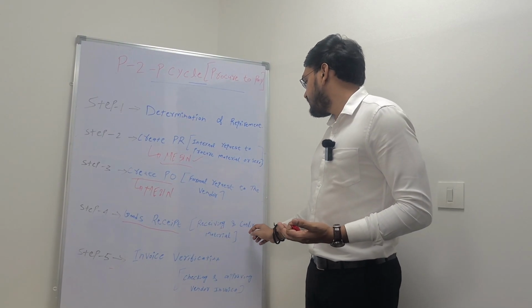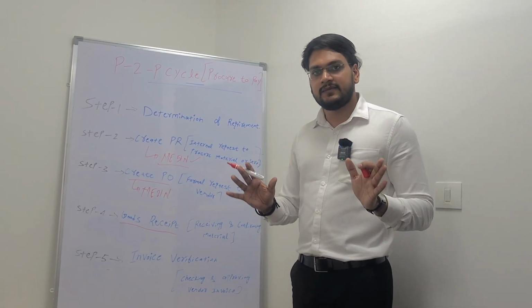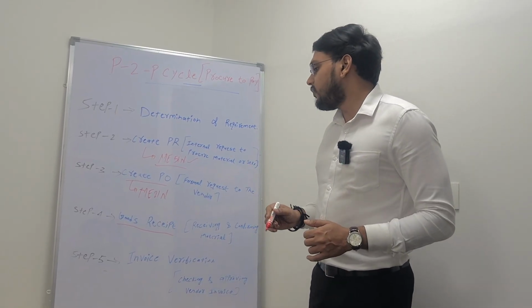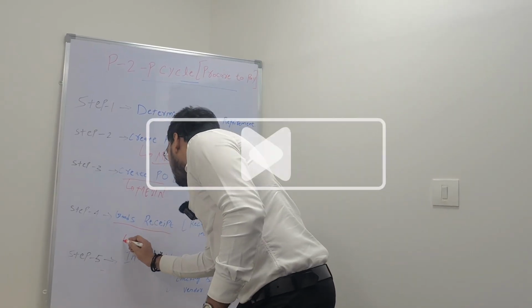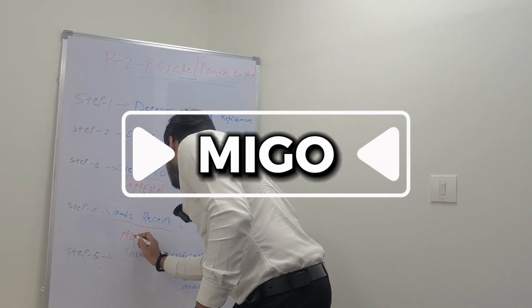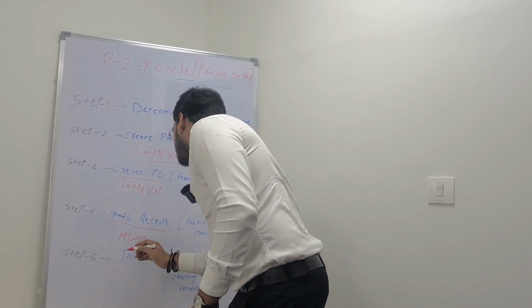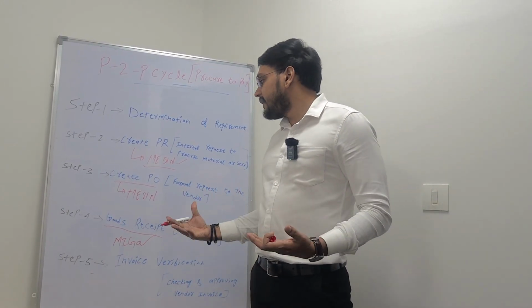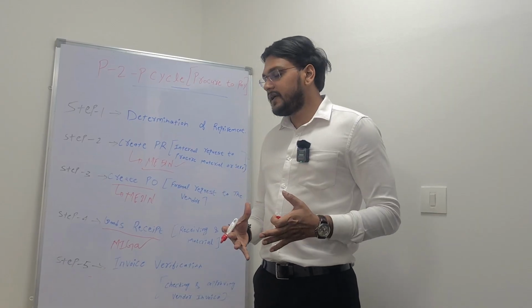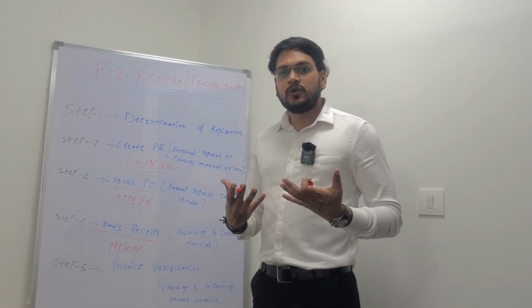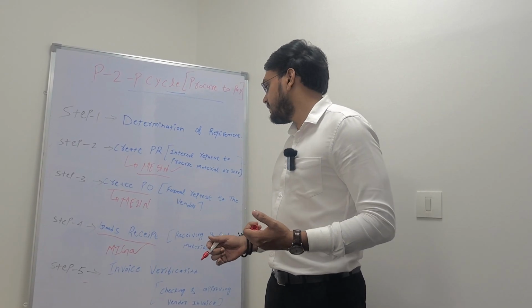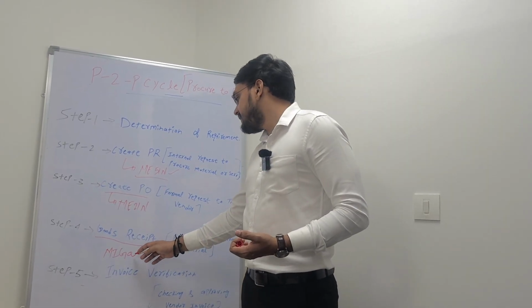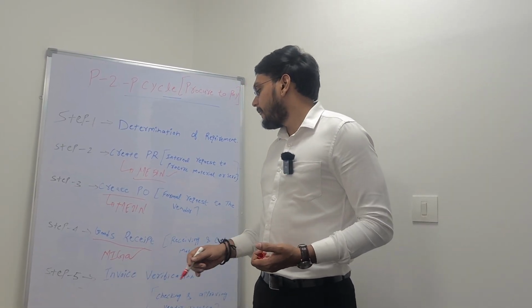Once we are receiving and confirming a material, like yes, we have received that material, the T code for that is MIGO. Some used to say MIGO, some used to say MIGO. In that MIGO, we are just doing goods receipt against a purchase order, right? So against PO, we are just doing a MIGO.